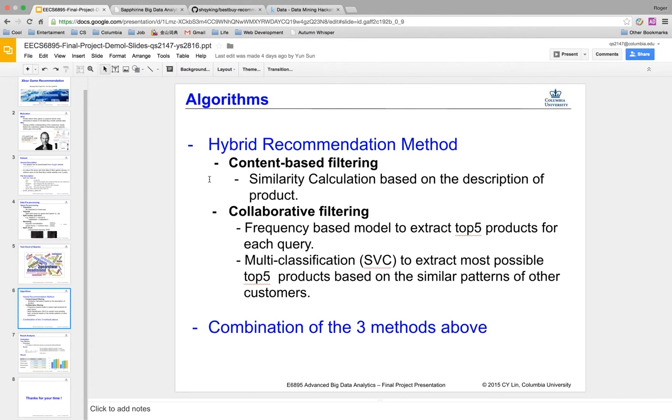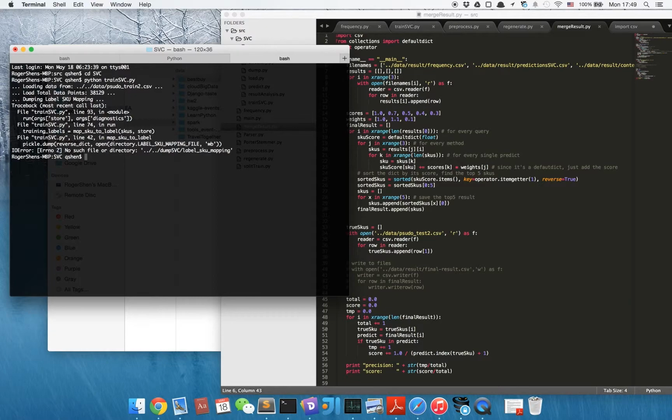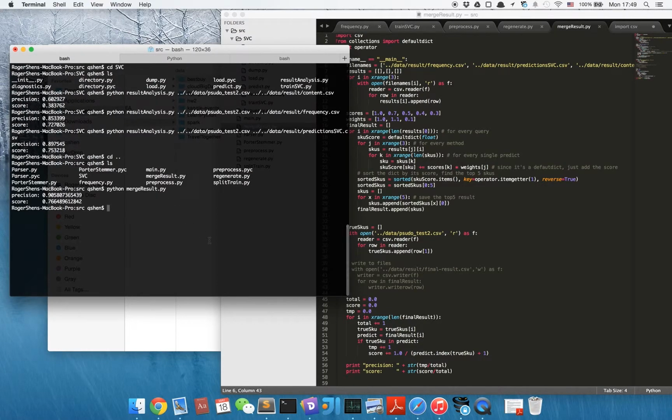Then I will show you our recommendation method. Because this method takes a long time to run, I will not show how we run it, but I'll show you the result of this method. I will run a result analysis program.